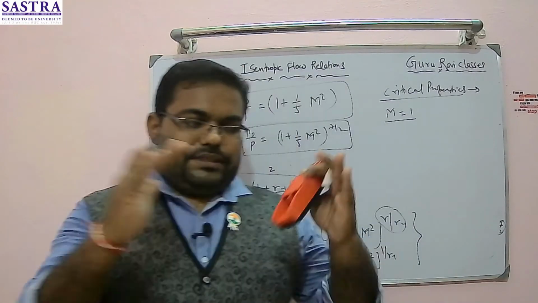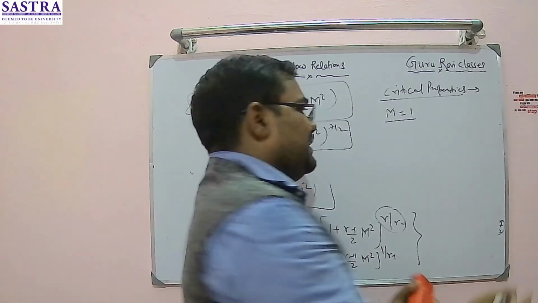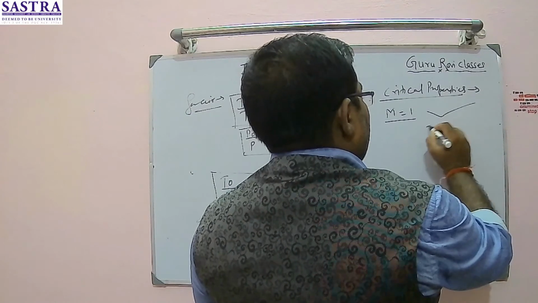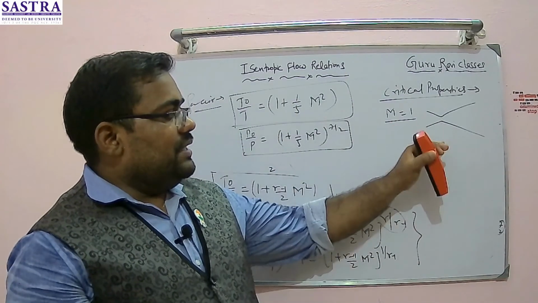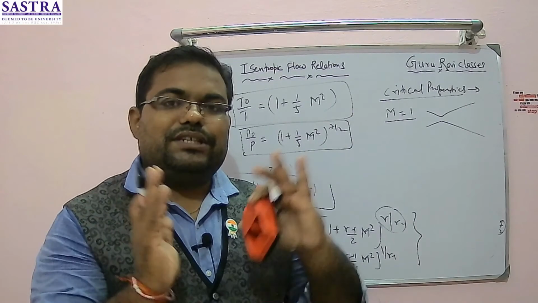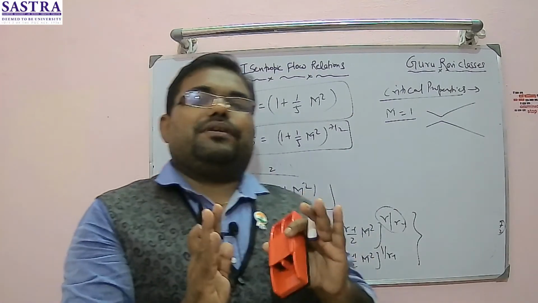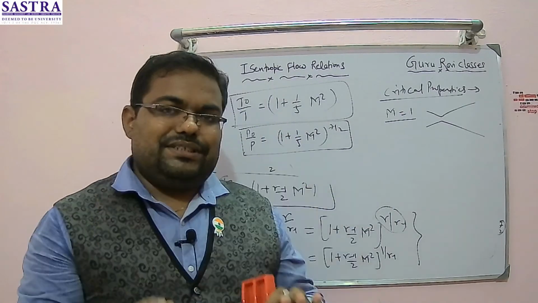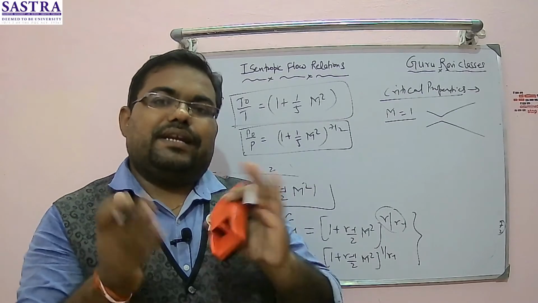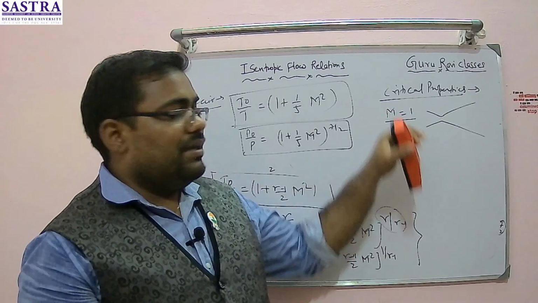So if we consider flow through a nozzle, a convergent-divergent nozzle, this kind of shape nozzle, right? If your flow is taking place, a point will be reached when Mach number is equal to 1, and my flow will get choked. That means the condition at which I will get the maximum possible mass flow rate. Beyond that, there is no increase in mass flow rate, and such a condition is known as choking condition or critical flow condition. So critical flow condition will occur when Mach number reaches 1.